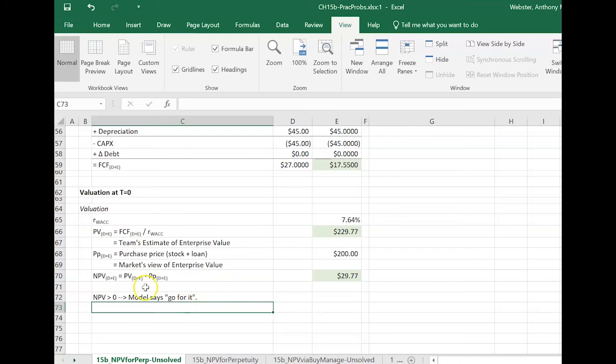Okay, and I want to stress model here because in the real world, there are other considerations. You want to talk to the existing CFO. You really want to do a very careful market study. It's almost never true that a firm is going to stay in steady state forever. So I would think seriously about the market and the macroeconomy and how close to truthful that assumption could be.